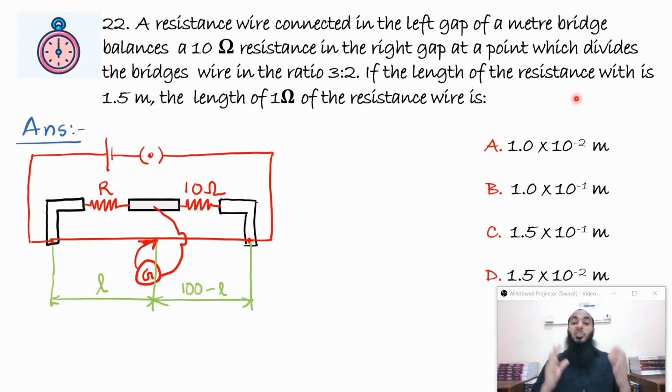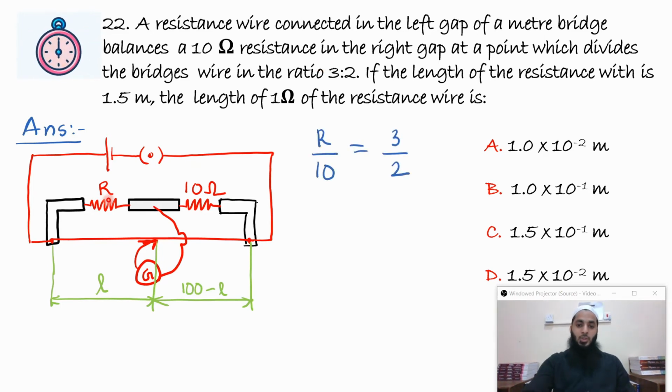The meter bridge works on the Wheatstone bridge concept. In the Wheatstone bridge, we have learned that P divided by Q is equal to R divided by S. So the ratio at which the length is divided is clearly given as 3 by 2. So we can get R divided by 10 is equal to 3 by 2. With this rearrangement, you can clearly get R is equal to 15 ohm.